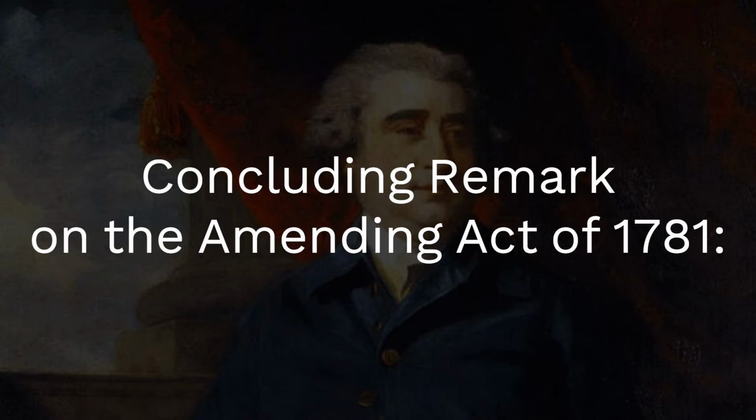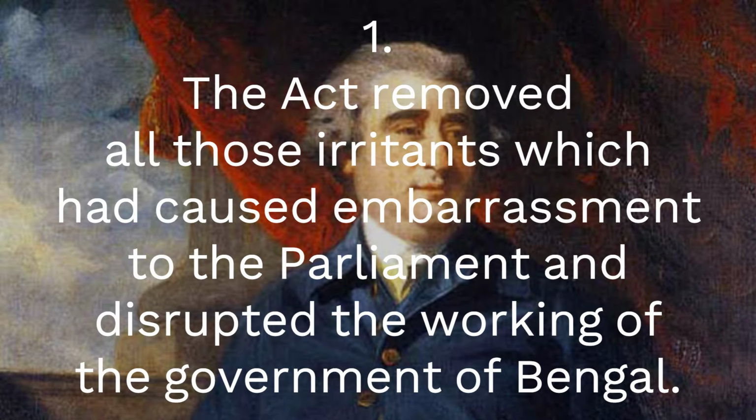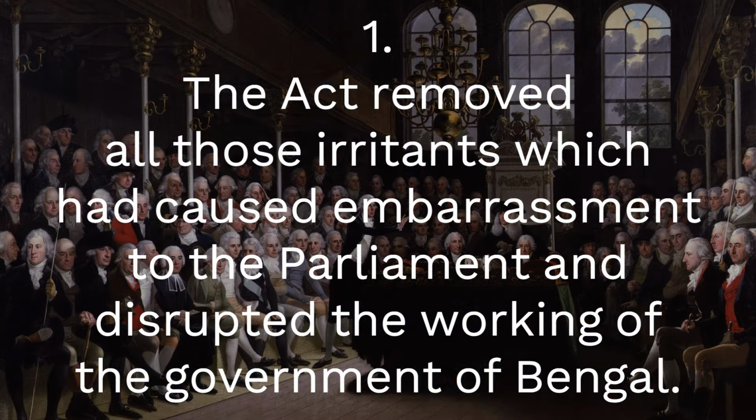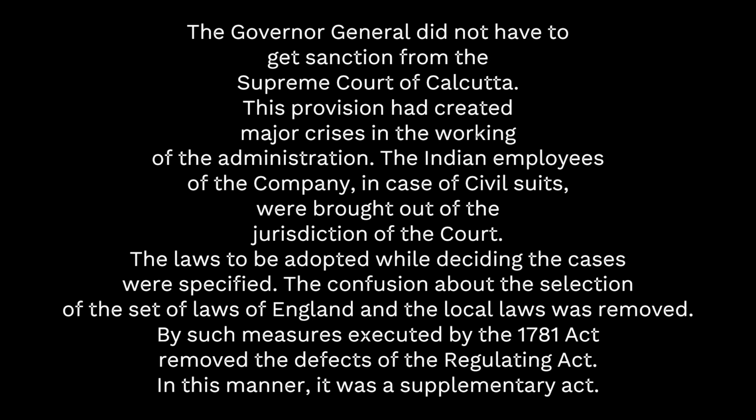Concluding remark on the Amending Act of 1781. 1. The Act removed all those irritants which had caused embarrassment to the Parliament and disrupted the working of the government of Bengal. The Governor-General did not have to get sanction from the Supreme Court of Calcutta. This provision had created major crisis in the working of the administration. The Indian employees of the company, in case of civil suits, were brought out of the jurisdiction of the court. The laws to be adopted while deciding the cases were specified. The confusion about the selection of the set of laws of England and the local laws was removed. By such measures, the 1781 Act removed the defects of the Regulating Act. In this manner, it was a supplementary act.